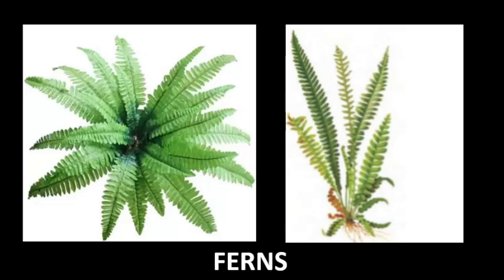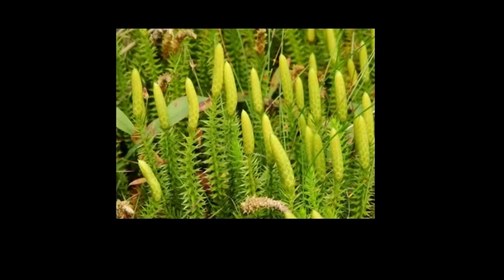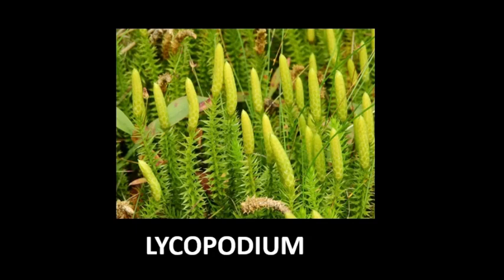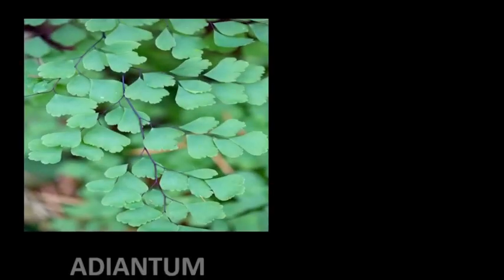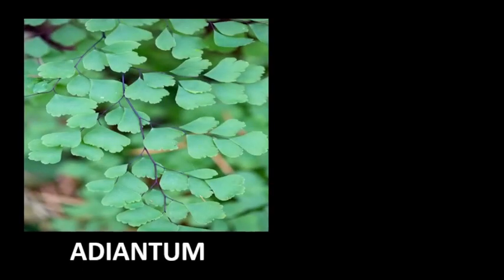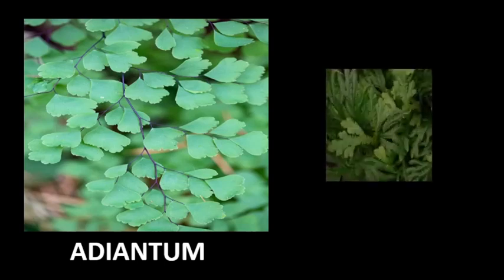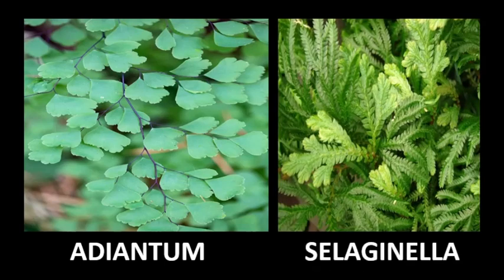Next example is Lycopodium. Now, Lycopodium is widely used in homeopathic medicine for liver, urinary, and digestive tract disorders. Next example is Adiantum. Now, these plants have the ability to shed water without becoming wet, and that is because of the structure of the leaf of this plant. Another example in Pteridophyta is Selaginella. Now children, it is important for you all to remember at least 2 to 3 examples of each division.